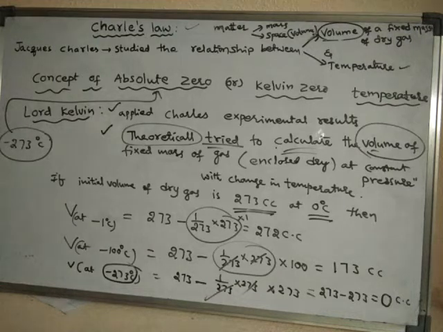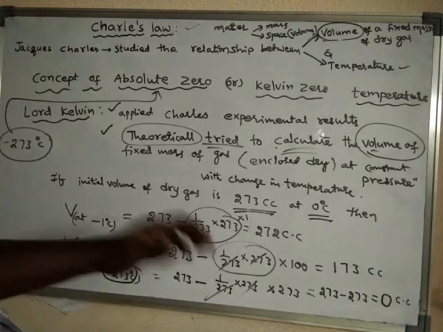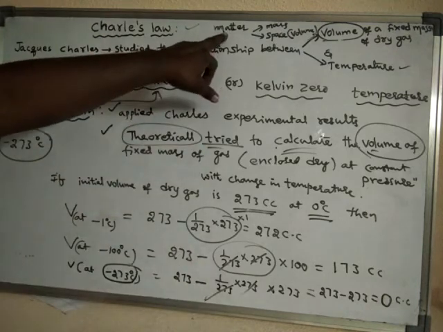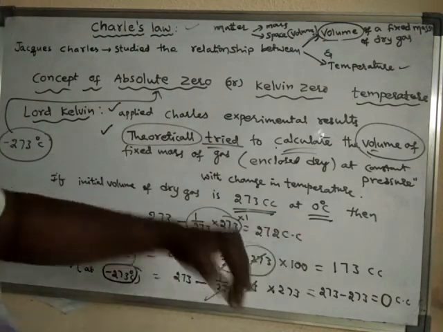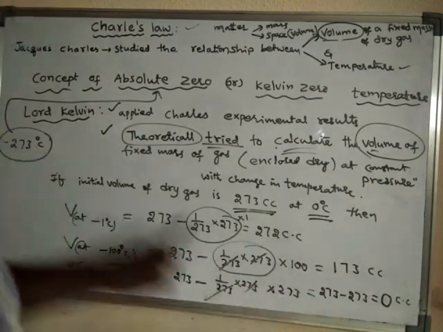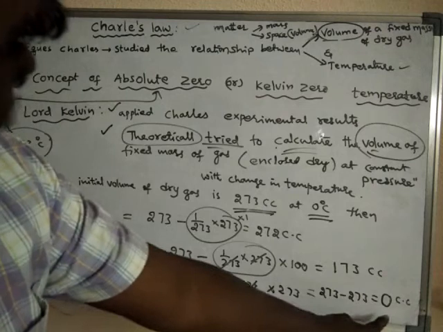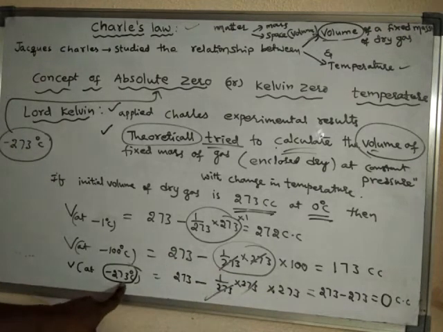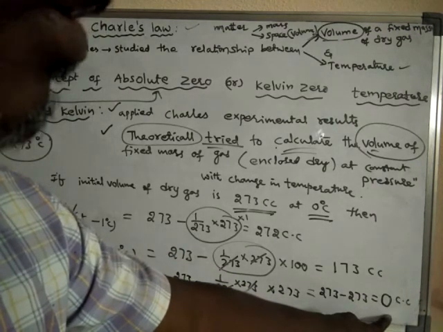However, this is not possible, because gas is one of the states of matter and hence must have some definite mass and volume. But theoretically, Lord Kelvin found that at minus 273 degrees centigrade the volume of the gas is 0. Is it possible?